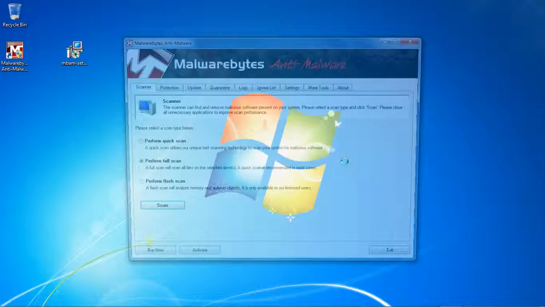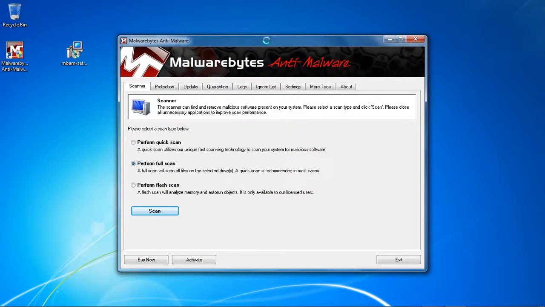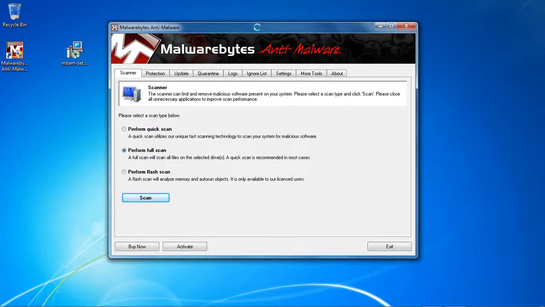Right, that's the download complete. That's saying that the database within the software is now up to date.